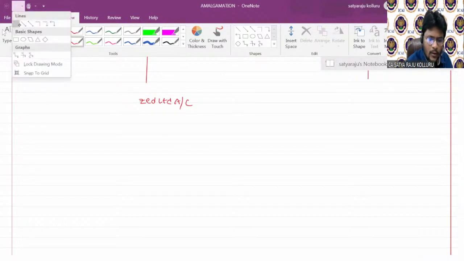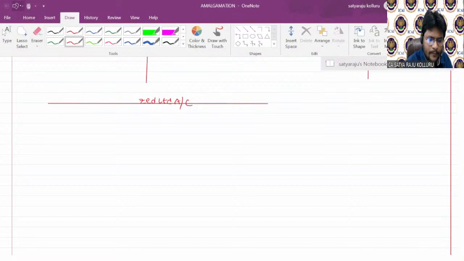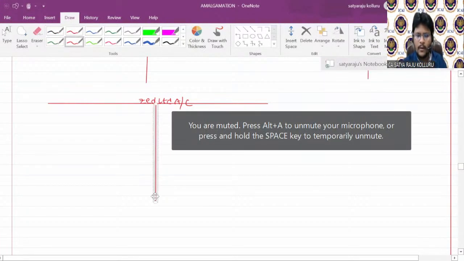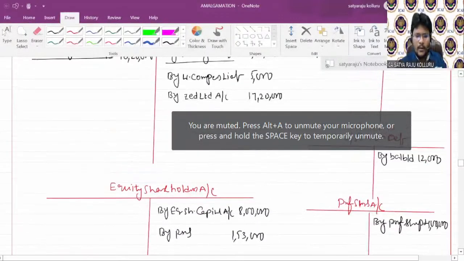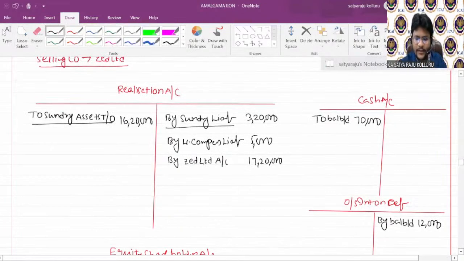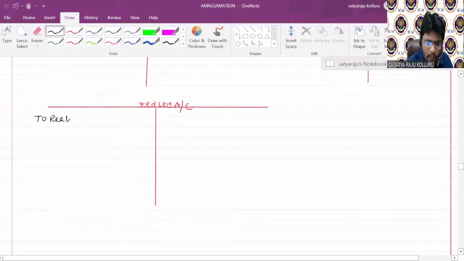Not there. Now I am opening. So now concentrate. If in realization, it is by Z Limited, in Z Limited to realization. How much amount? 17,20,000. Step number 2 over. Coming to step number 3.